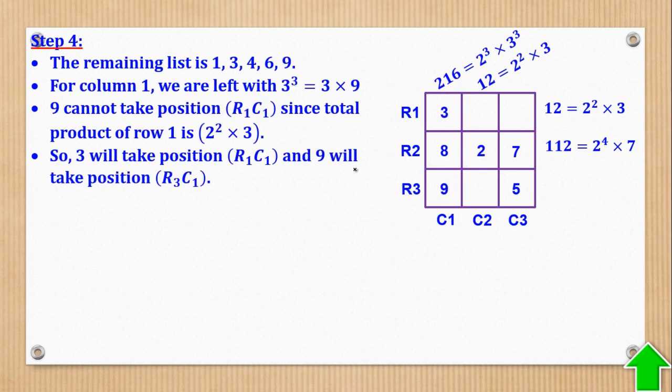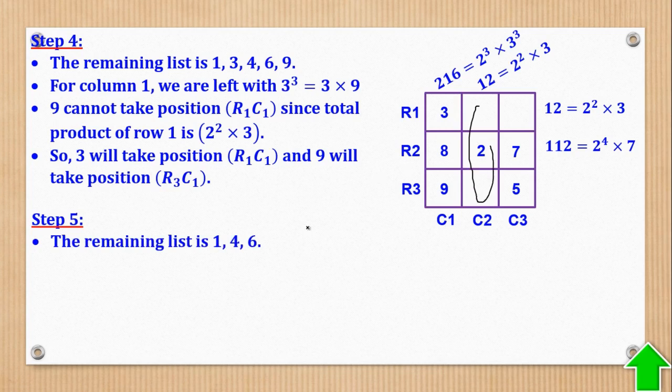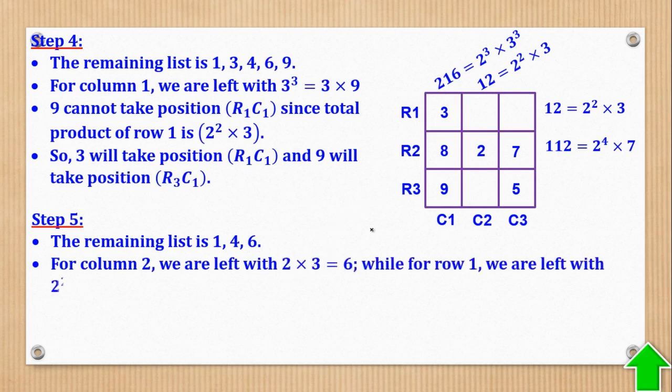That is step 4. Okay, now what about step 5? Step 5, we are going to analyze now this column. But for that we have to list down the remaining values. We have 1, 4, and 6. So we are going to analyze this column 2. So for column 2, if this 2 goes away from here, we shall now be left with 2 times 3, which is equal to 6. Okay, and 6 is here.